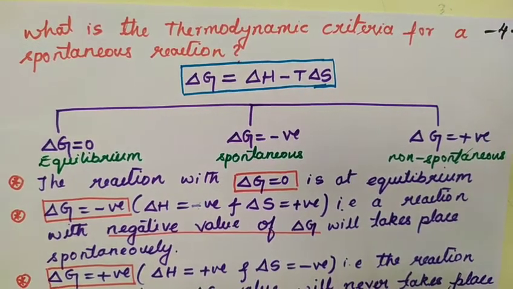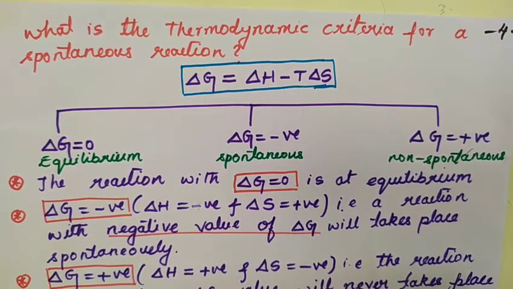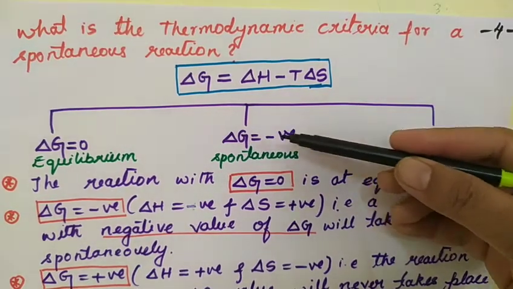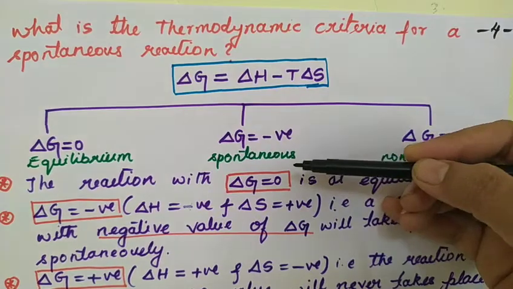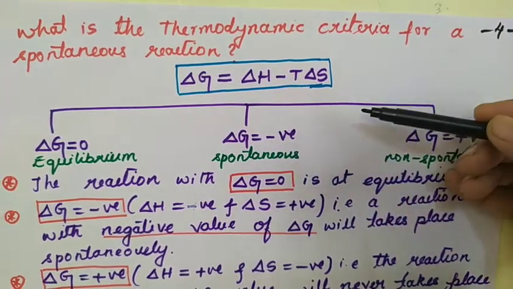So what is the thermodynamic criteria for a spontaneous reaction? Delta G should be negative. Delta G to become negative, delta H should be negative, and delta S should be positive.